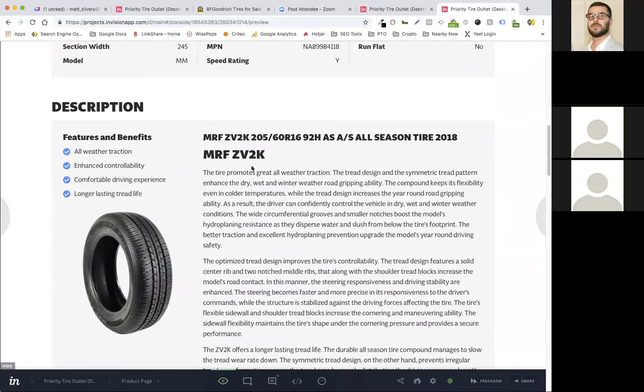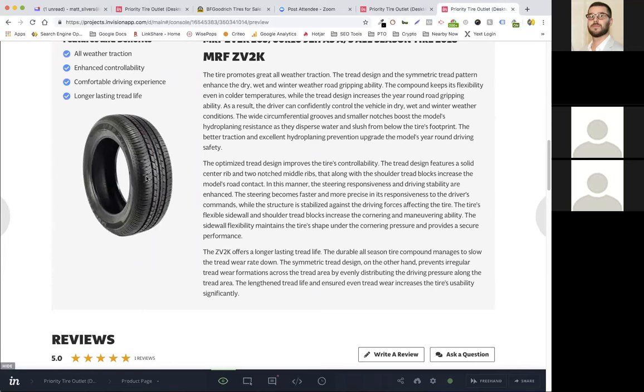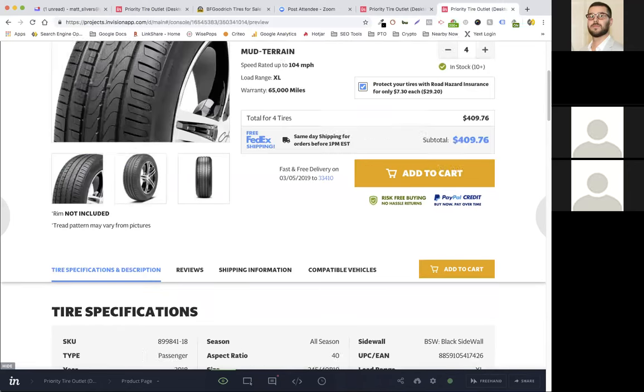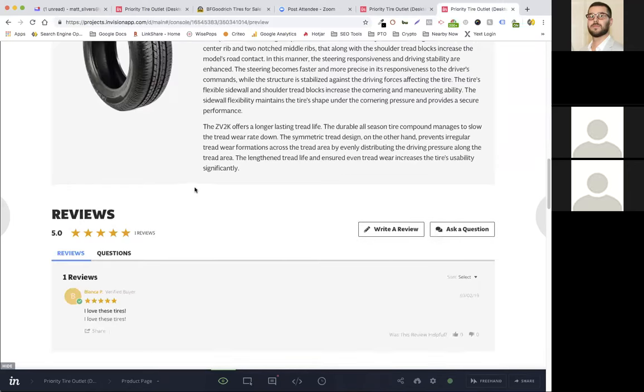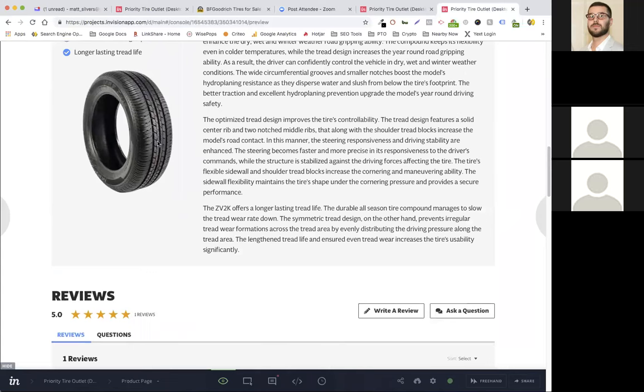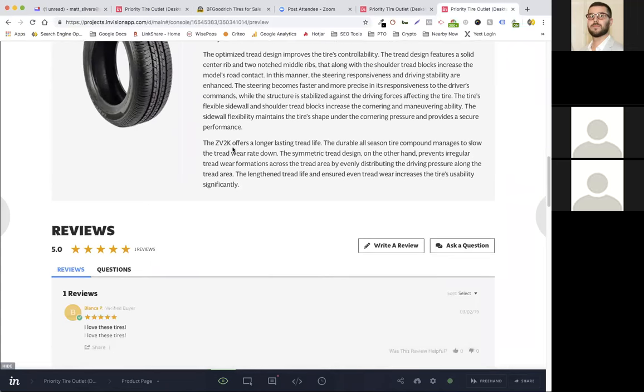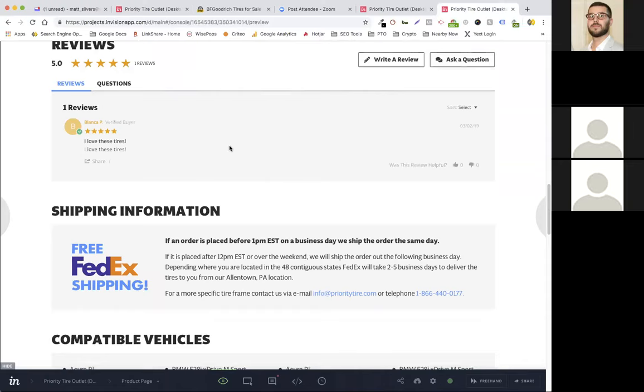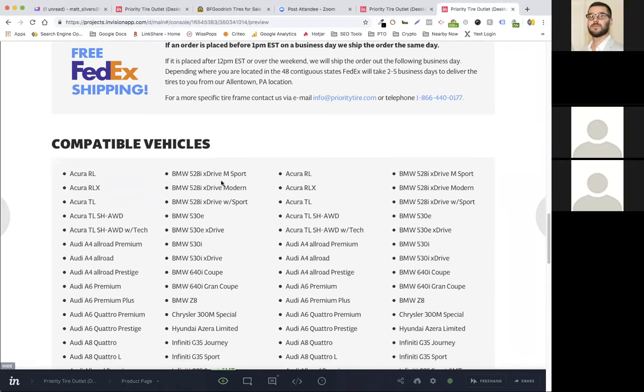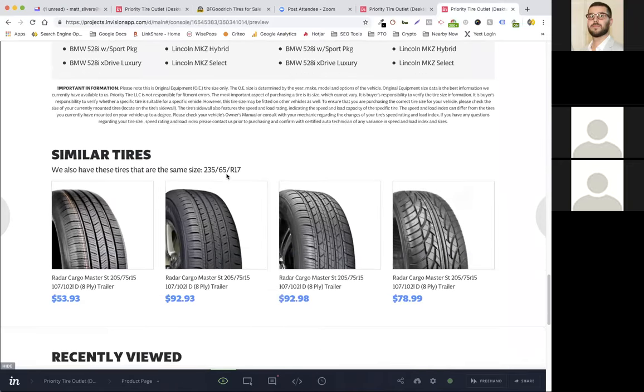So description: while we have all this text already in the description, we don't have this. We're going to try and dynamically insert this, which is the same picture of the tire here, but that's a low priority, and we'll work on that later. We have the reviews already from Yotpo, same thing. Content, compatible vehicles, we already have all this content.